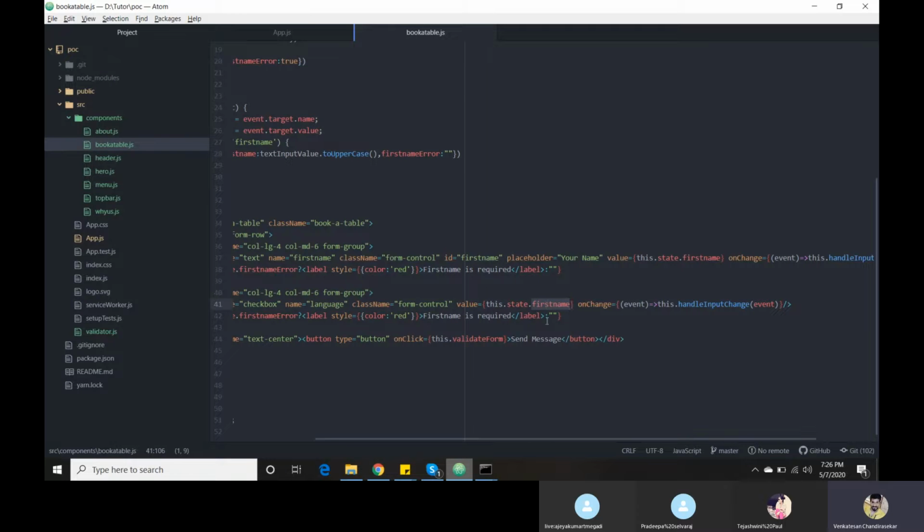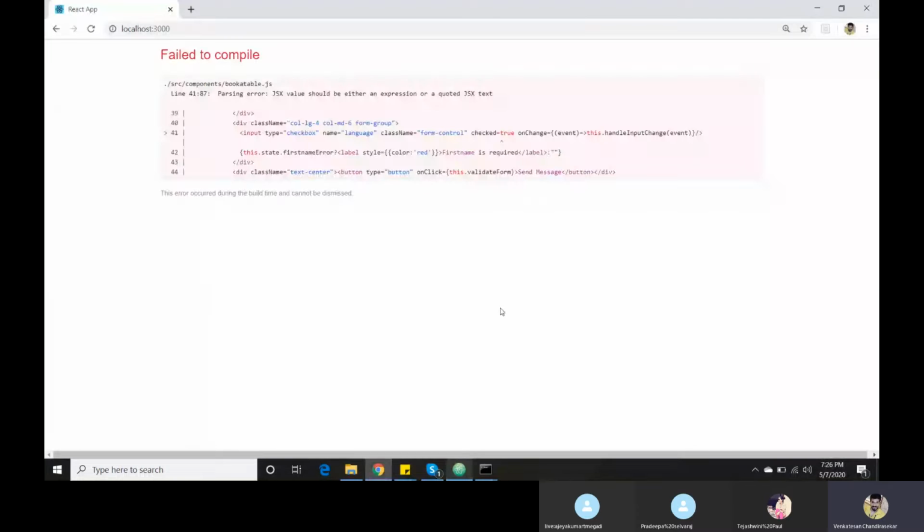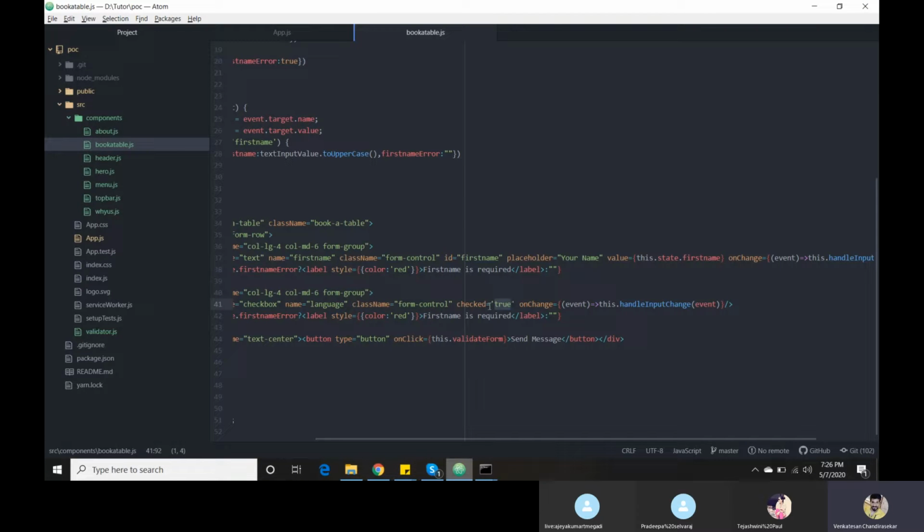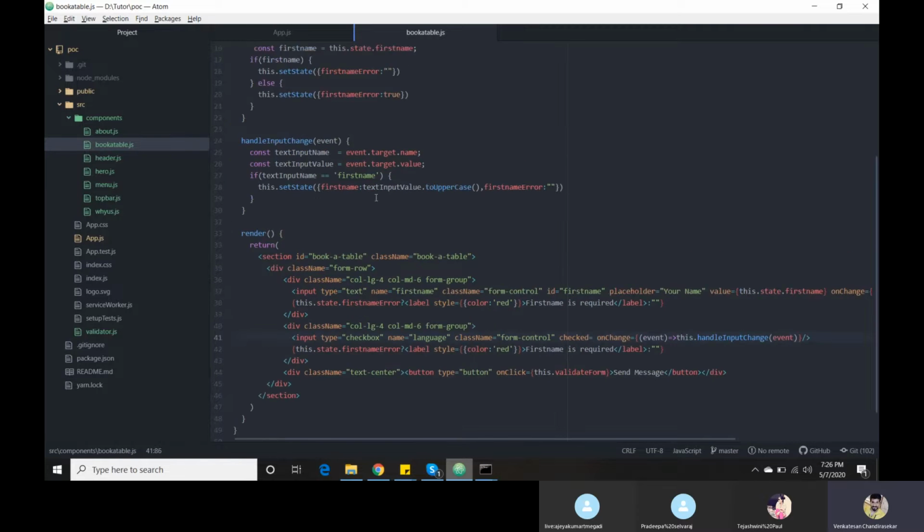Value. Okay, instead of value, the checkbox has the property checked. Whether I am checked or unchecked, that's the reason we have checked. Checked equal to, I am going to give true. By default it is true. I can't change the true, in the sense it is a default tick.